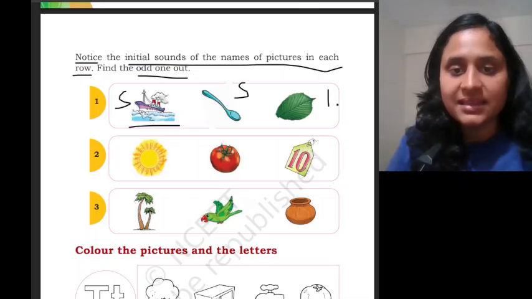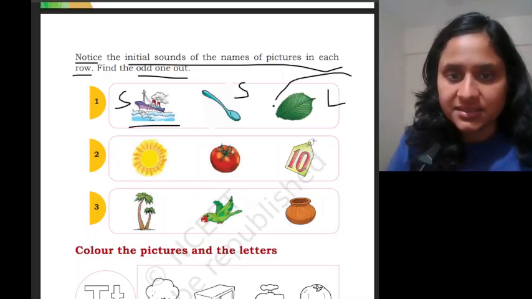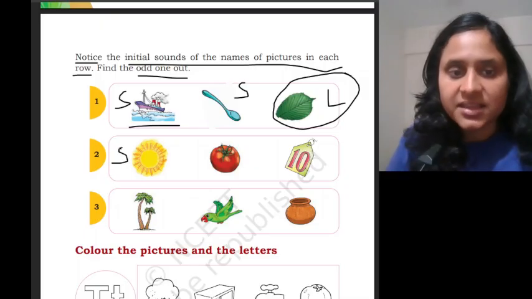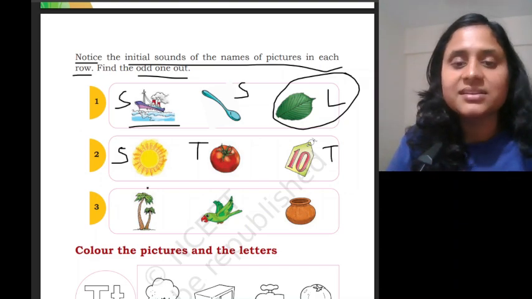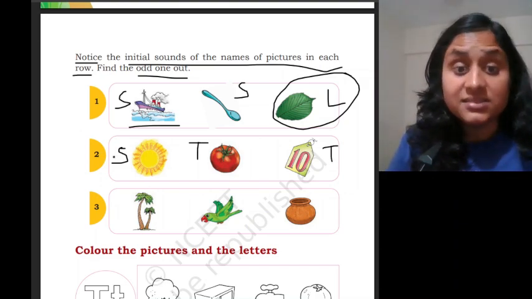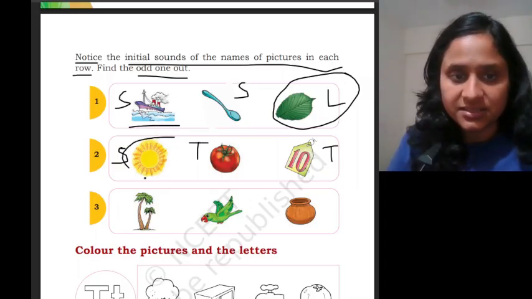L says la. Leaf. This is the odd one out. S says sun. T says tomato. T says ta. Ten. S says sun. T says ta. Tomato. T says ta. Ten. This is the odd one out.